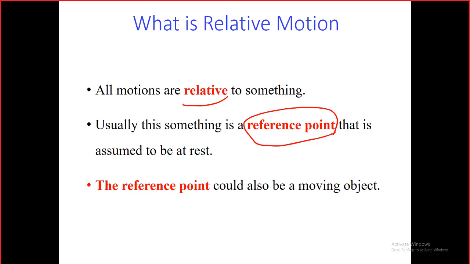Moving. Of course, I'm moving with the earth, because the earth relative to the moon is moving, right, guys? Circulating, moving round and round, right? And I, of course, am just on top of the earth, so I'm moving with the earth relative to the moon. I'll give you this example just to think about. When we choose a different reference point for the same object, our description of the motion could change. In the first example, you said that I am standing still relative to the walls, and at the same time, the same person, which is me, is moving relative to the moon. So a different reference point means a different description of the motion.